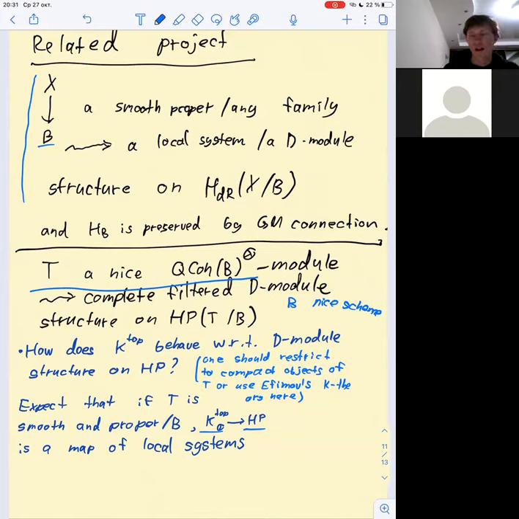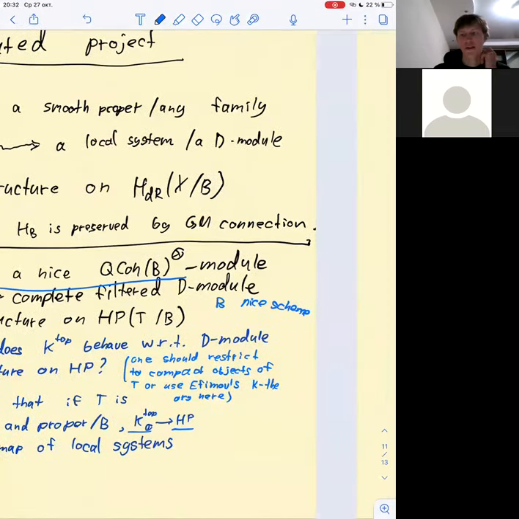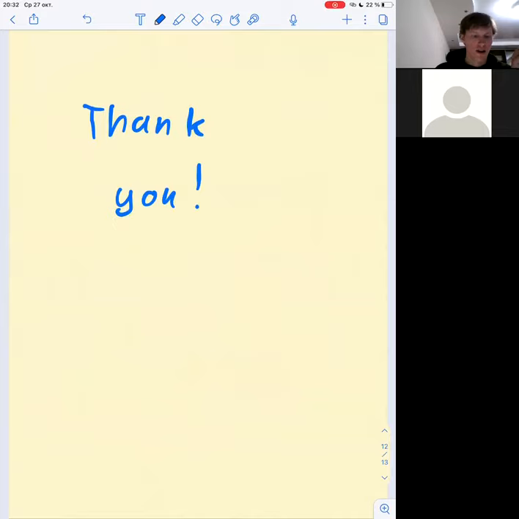In particular, one could use such types of statements in order to deduce some statements about the general fiber from some statements about one single fiber, where everything is simple.